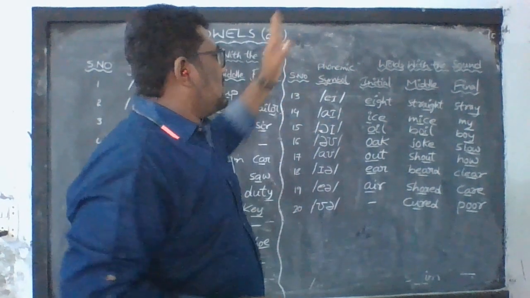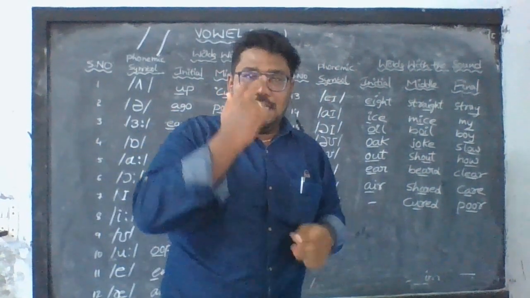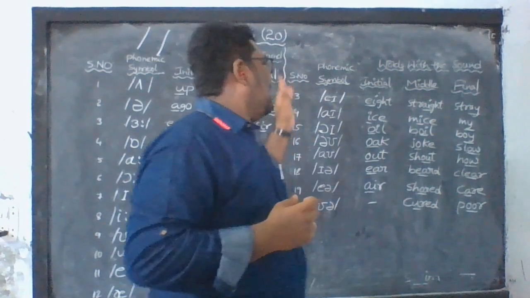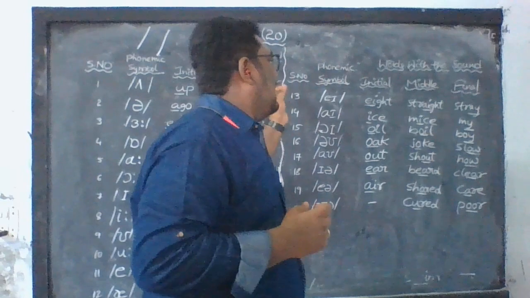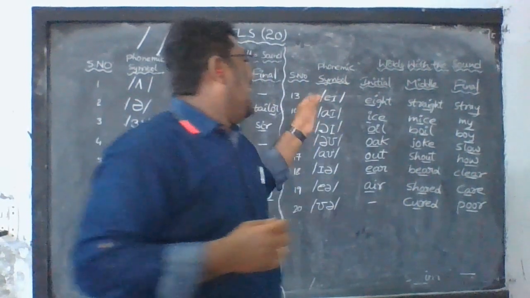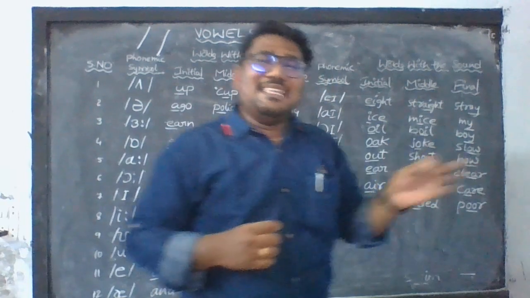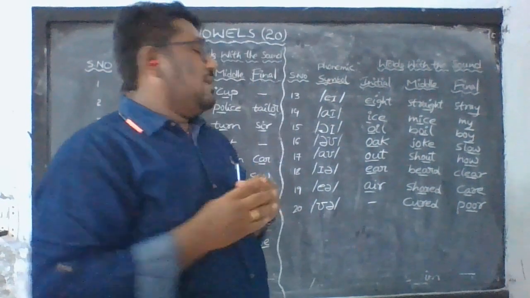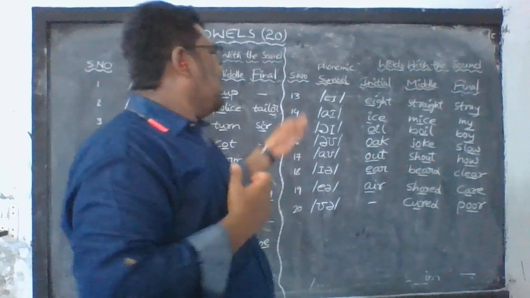Next, the other symbol is as in eight, as in edge, as in straight, as in eyes, as in mice,